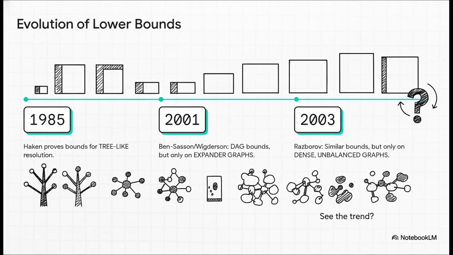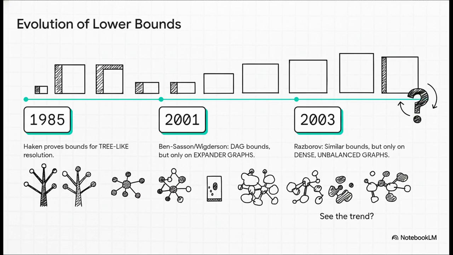Then, fast forward to 2001. Ben-Sasson and Wigderson finally crack a proof for the more general DAG resolution, which is awesome. But, and this is a huge but, it only works for pigeonhole principle problems that are encoded onto a very specific mathematical object called an expander graph. A couple of years later, Razborov does something similar, but again, only for problems on dense, unbalanced graphs.